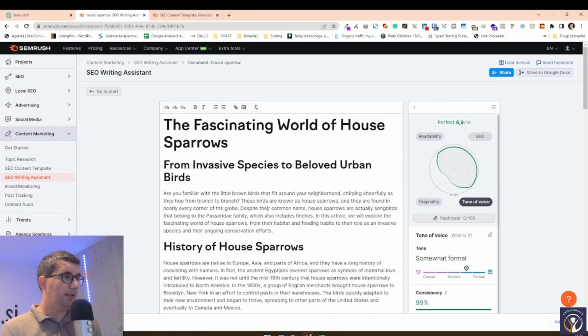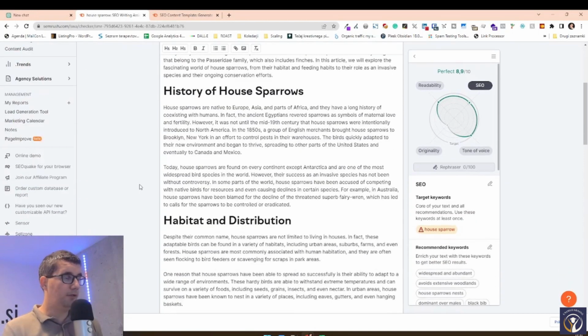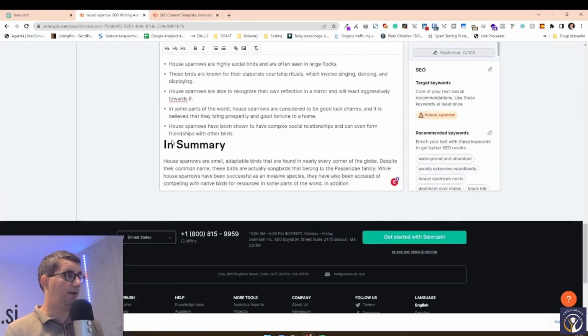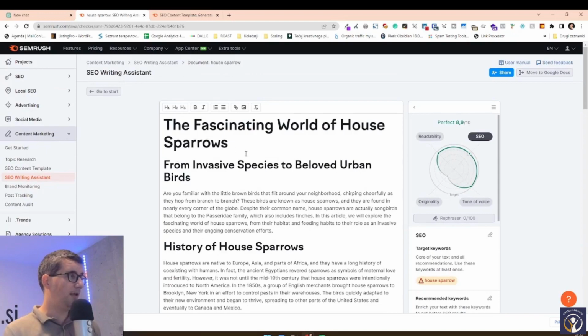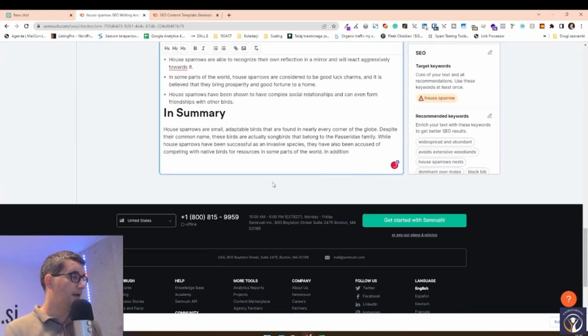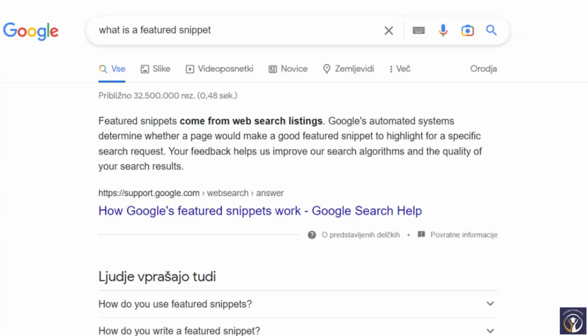And this is the result that I received when using the article that ChatGPT has prepared for us, right? So I've pasted the article into the tool. I've made all of the titles. I just have to paste the frequently asked questions.